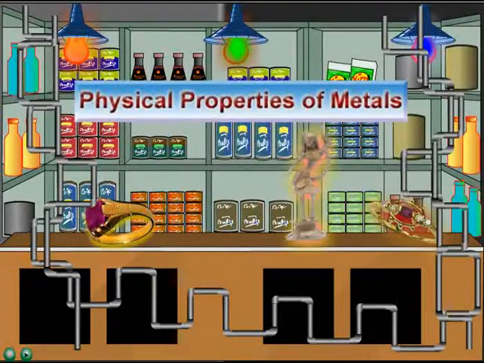We are going to study the physical properties of metals in this chapter. We'll understand why gold is used in gold ornaments, why a certain metal is used in electric bulbs, why some metals are used in making pipes and some others in electric wires. Let's proceed and we'll understand much more about the world of metals.